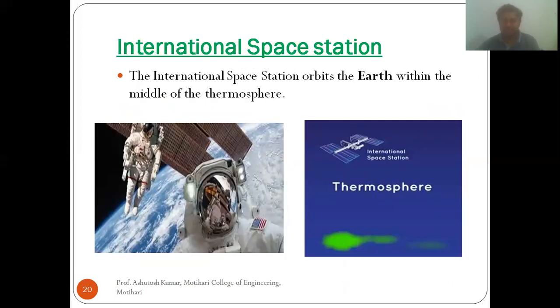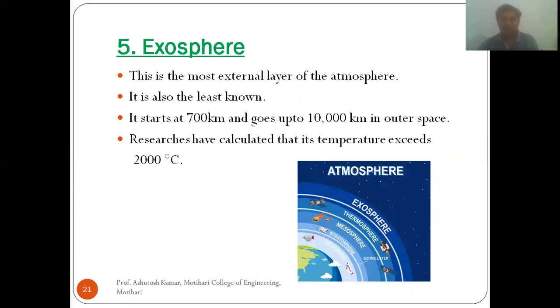Now the International Space Station. The International Space Station orbits the Earth within the middle of the thermosphere. So we set up the International Space Station in the thermosphere. Now the exosphere. This is the most external layer of atmosphere, and it is also less known. Very few discoveries are related to the exosphere, and it starts from 700 kilometer and goes up to 10,000 kilometer in outer space. Researchers have calculated that its temperature exceeds even 2000 degrees Celsius. Very high temperature is there in the exosphere.